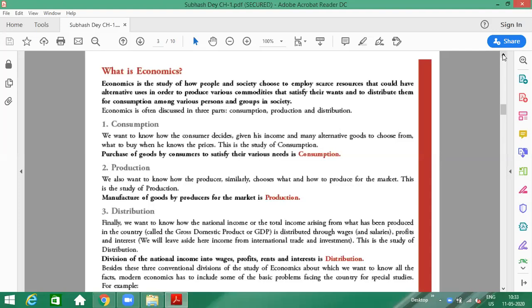Production is all about manufacturing. The manufacturing of goods by the producers is termed as production. The third is distribution. Distribution means division of the national income into various things. You all know that there are four factors of production: land, labor, capital and entrepreneur. हम लोग जब भी कुछ प्रोडक्शन करना चाहते हैं तो फोर फैक्टर्स ऑफ प्रोडक्शन आर बीइंग यूज्ड देयर: लैंड, लेबर, कैपिटल मींस अमाउंट एंड एंटरप्रेन्योर मतलब मैनेजर के एफर्ट्स.